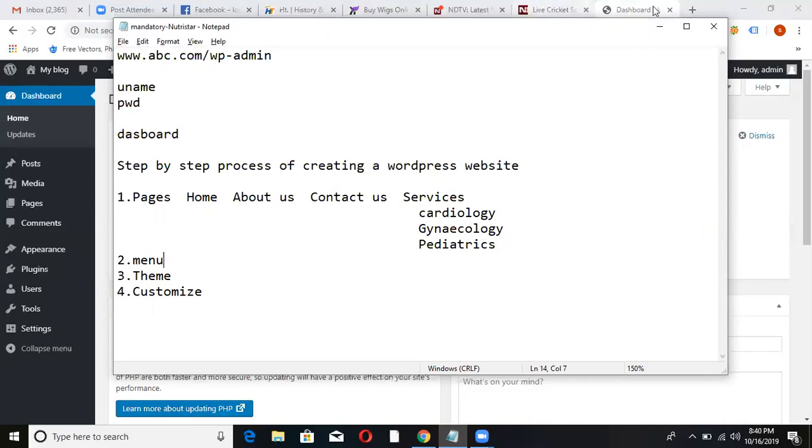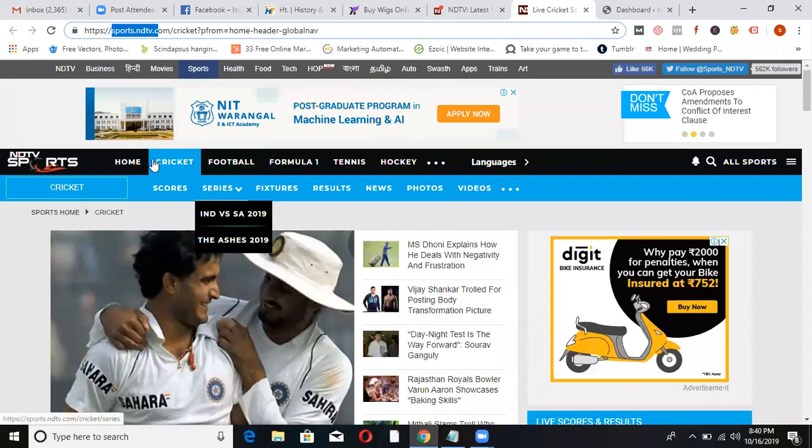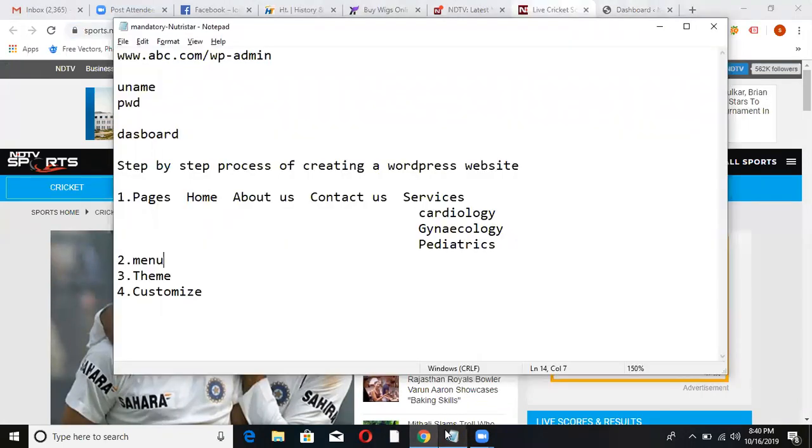Menu means you just see here, any website has a menu, in a chronological order, correct. Sometimes drop downs and all this. Okay. Third is theme.